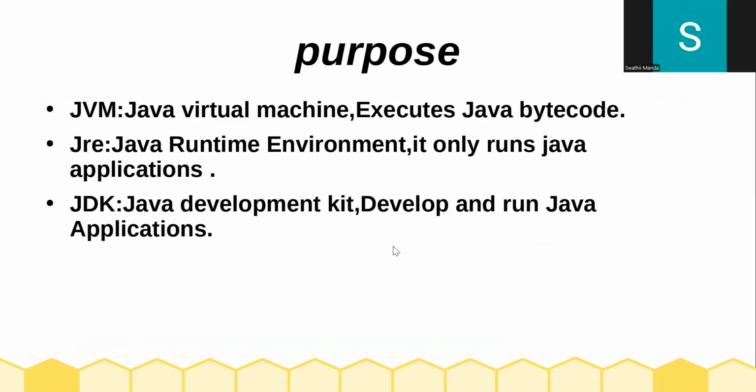What is the main purpose of JVM, JRE, JDK? The main purpose of the Java Virtual Machine is that it executes Java bytecode. That is, it translates human understandable language to machine understandable language. So next one is JRE.